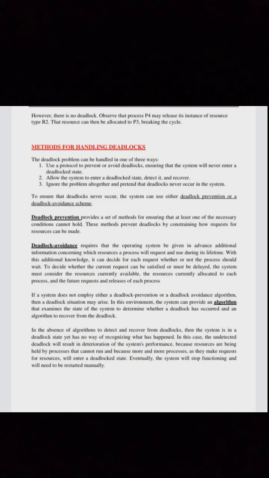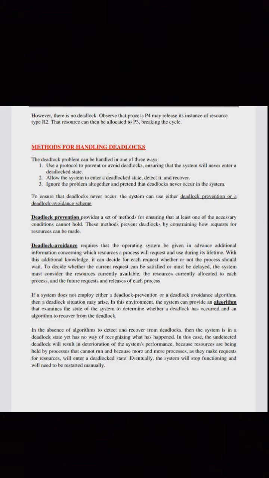Consider the resource allocation graph in the figure below. This example also has a cycle. See the figure. However, there is no deadlock. Observe that process P4 may release its instance of resource type R2. That resource can then be allocated to P3, breaking the cycle.